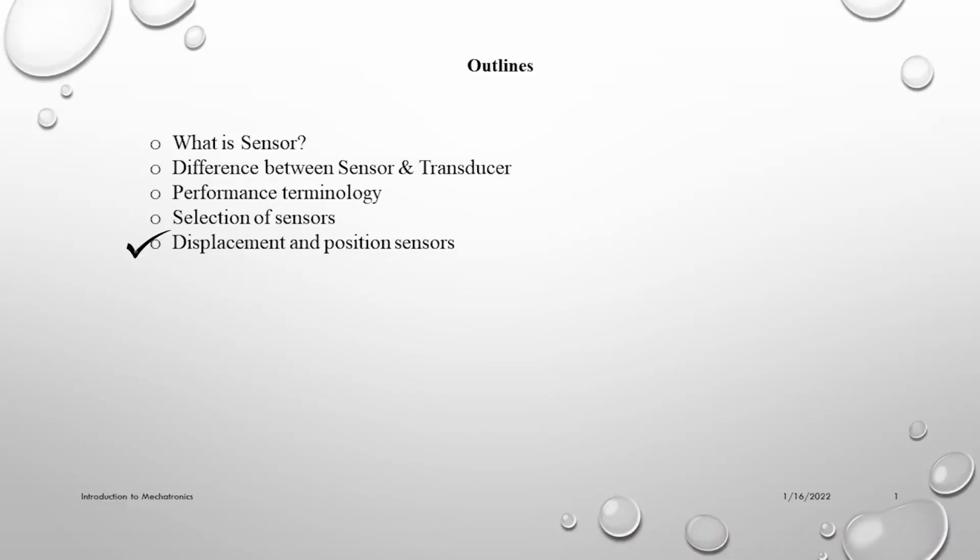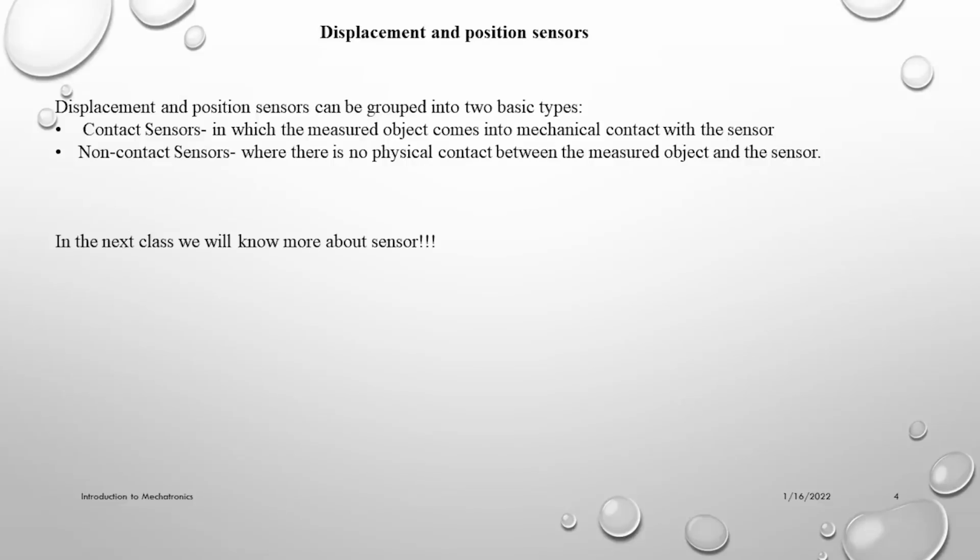Some of the most common sensors are displacement, position, and proximity sensors. With position sensors, we sense our position. These sensors may be of two kinds: some have contact with the physical world and some are non-contact. So there are two types, contact and non-contact sensors. For example, potentiometer sensors are contact sensors. Any resistive sensor is a contact sensor. But a capacitive sensor is a non-contact sensor.